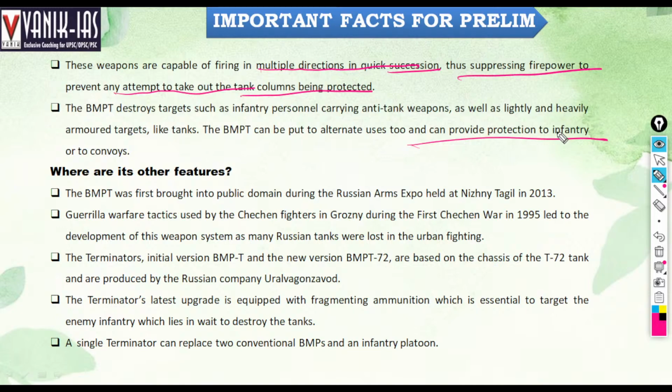The BMPT was first shown in public during the Russian Arms Expo held in Nizhny Tagil in 2013. Guerrilla warfare tactics were used by Chechen fighters. In the Chechen province there are Muslims fighting against Russia. The Chechnya war in 1995 led to the deployment of this weapon system, as many Russian tanks were lost during the fighting.